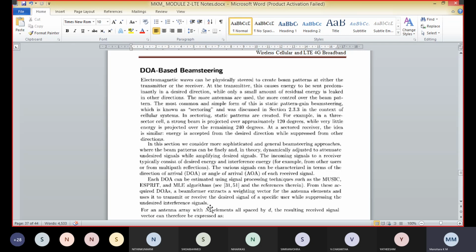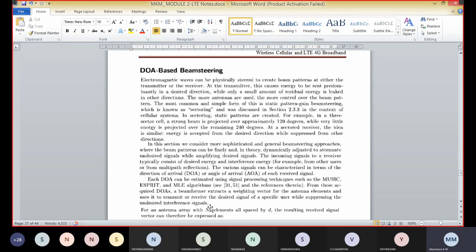The beam steering approaches perform to produce beam patterns that can be finely and dynamically adjusted to attenuate undesired signals while amplifying the desired signals.